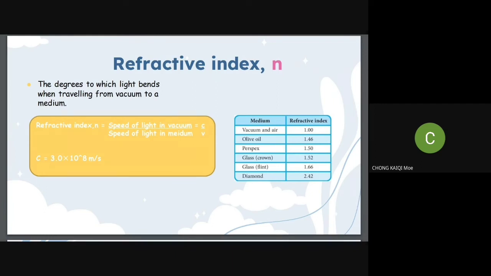There are some mediums with their refractive index. The first is vacuum and air, the refractive index is 1.0. The second one is olive oil, which is 1.46. The third is perspex, 1.50. The next one is crown glass, 1.52. And then it is flint glass, 1.66. And the last one is diamond, 2.42.